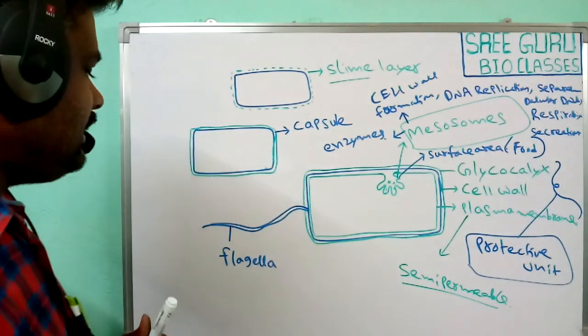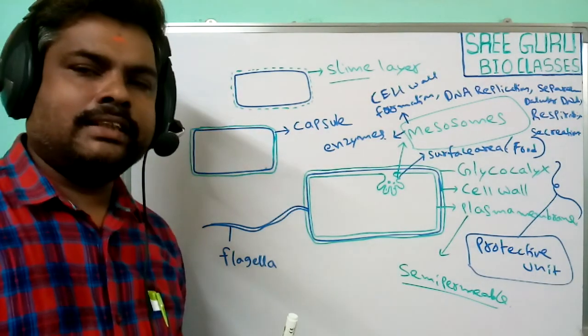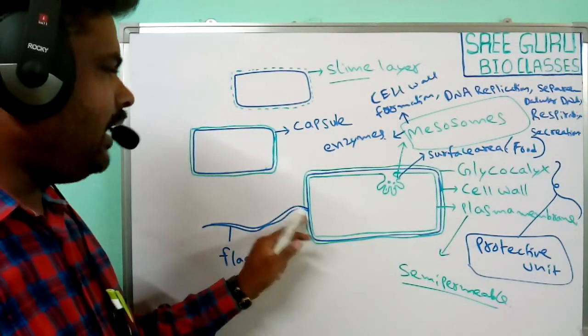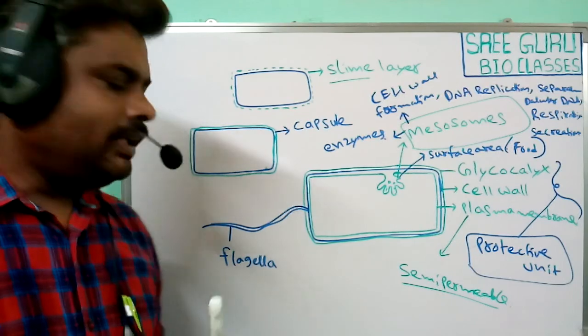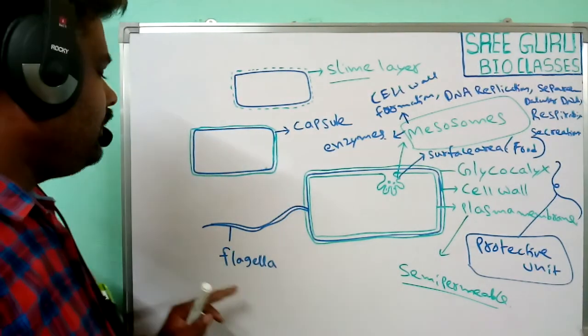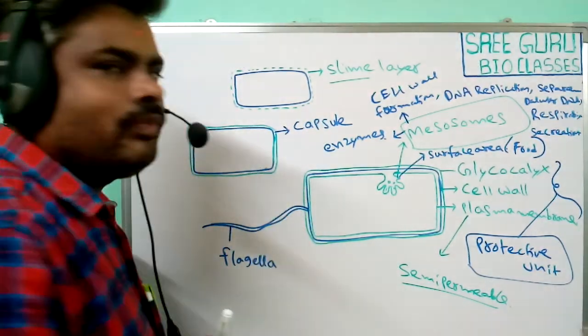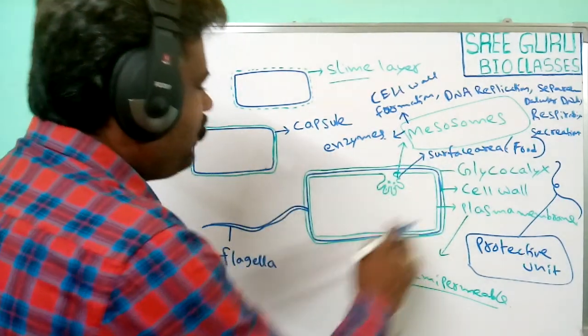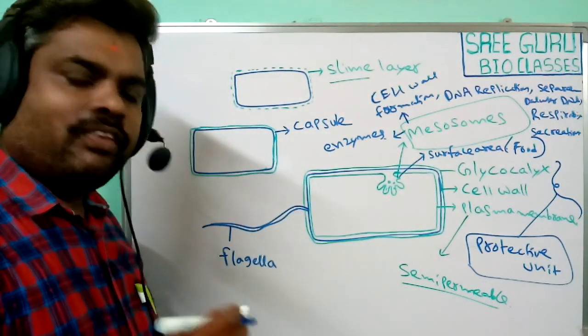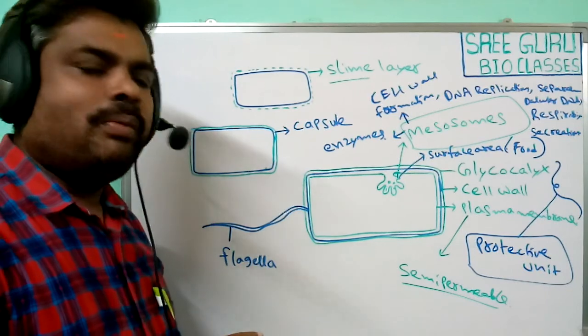These flagella are long structures which protrude from the cell wall. The number of flagella and the arrangement of flagella also differ from bacteria to bacteria.